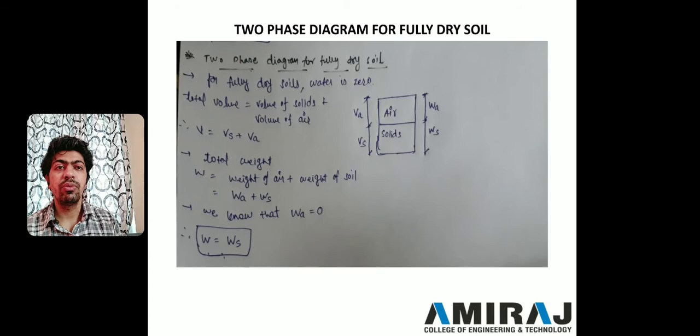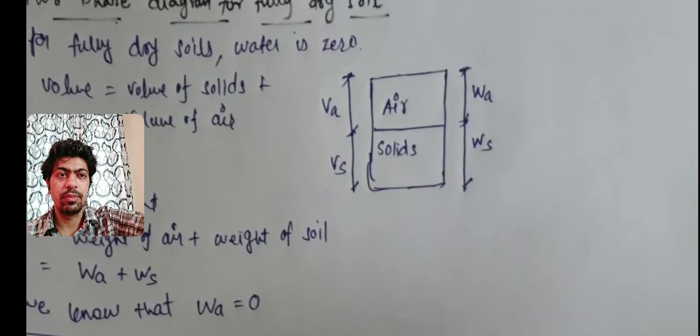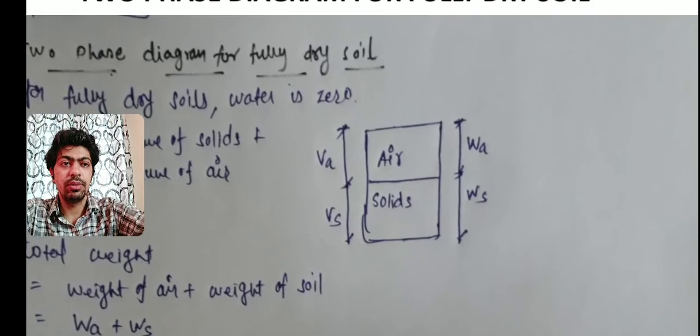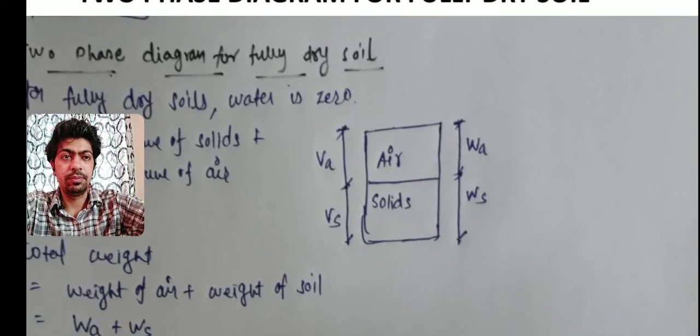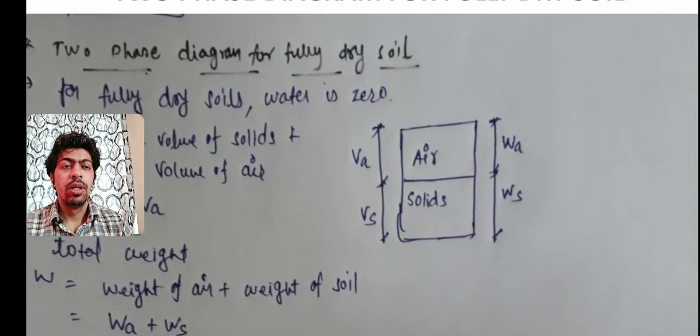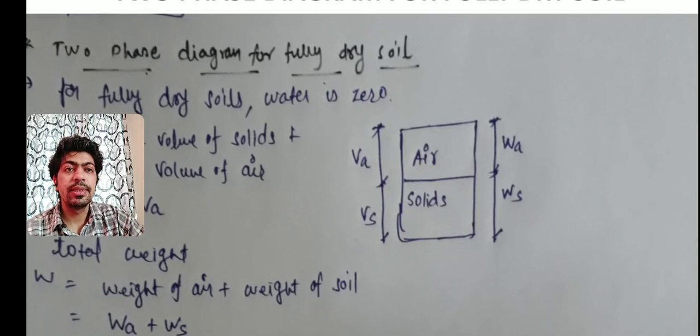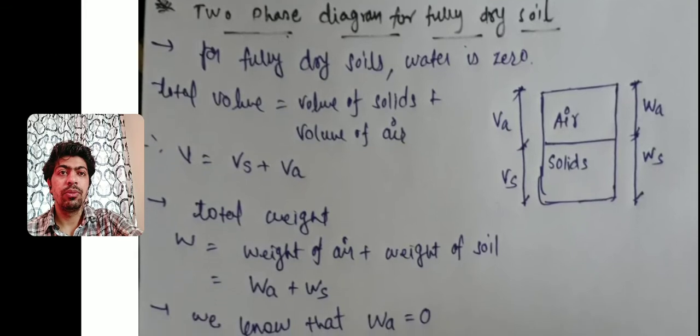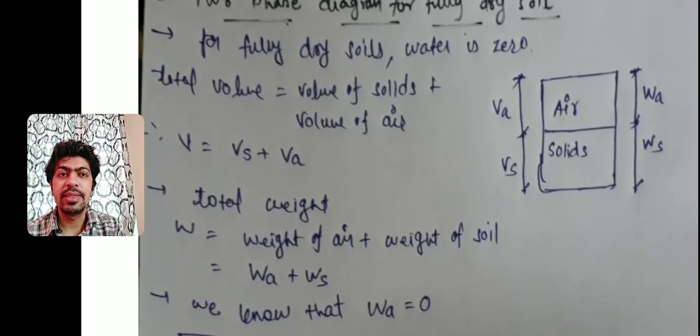Now two phase diagram for fully dry soil. First of all, try to understand the figure. For fully dry soil there is no presence of water, so here only two phases are available, one is solids and one is air. So for fully dry soil, water is always 0, so total volume is the sum of volume of solids plus volume of air. Now total volume will be volume of solids, that is Vs, plus volume of air, that is Va, and total weight, that is W.